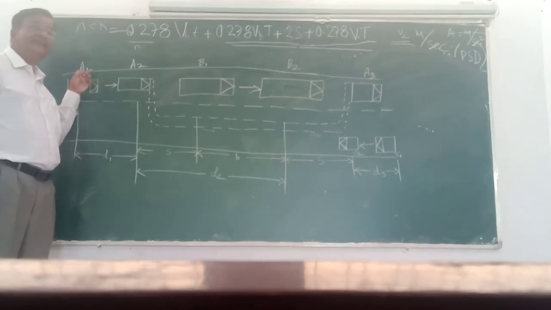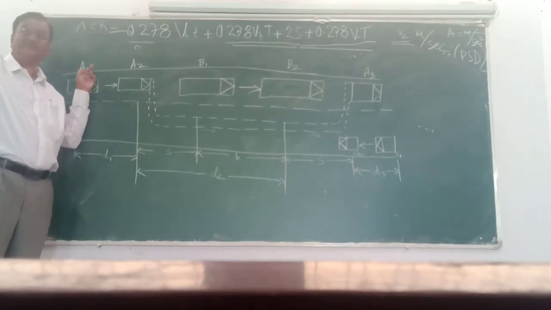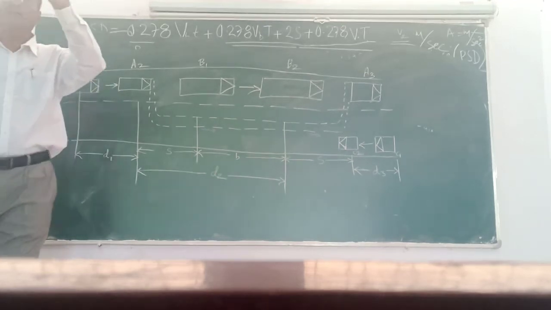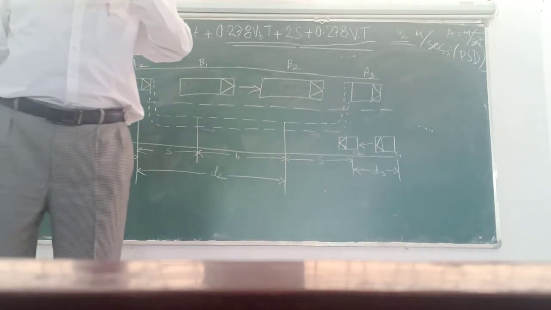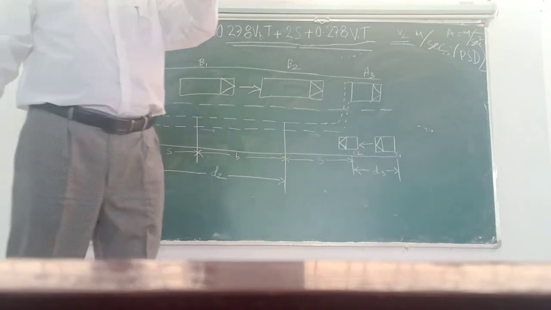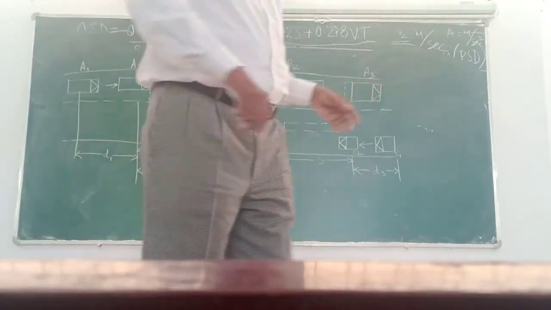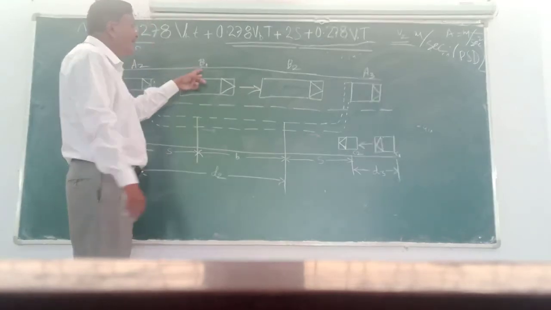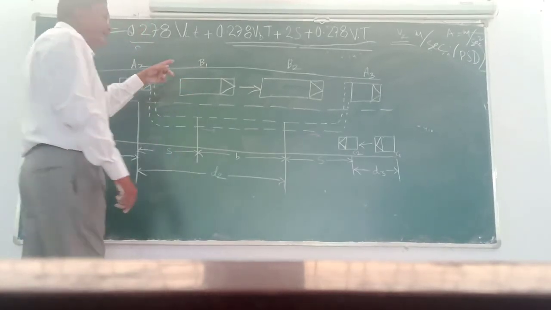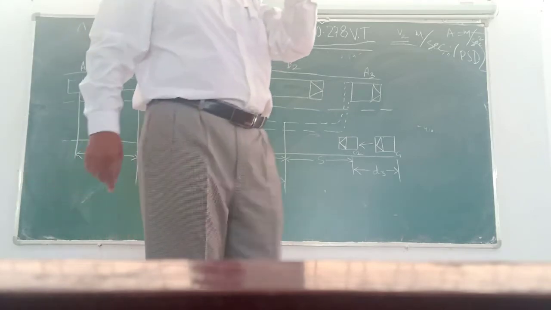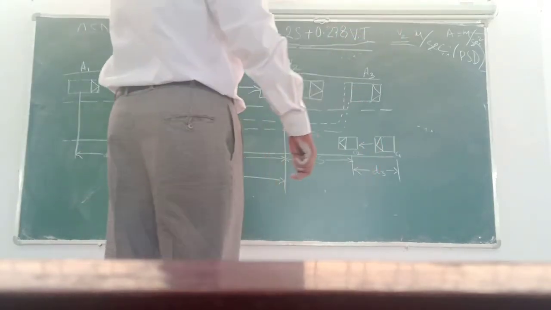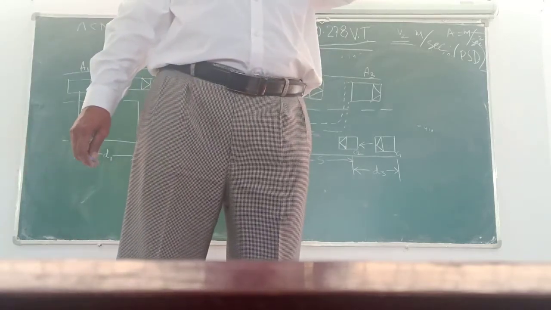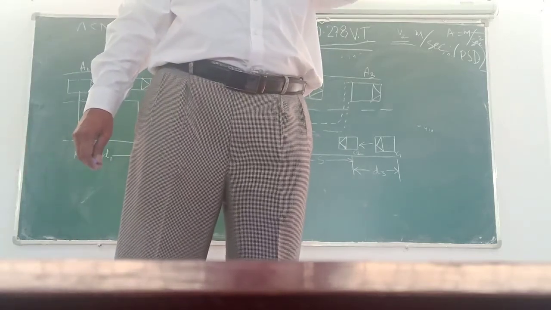Vehicle A is the fast moving vehicle, a car. Vehicle B is a slow moving vehicle, a truck.